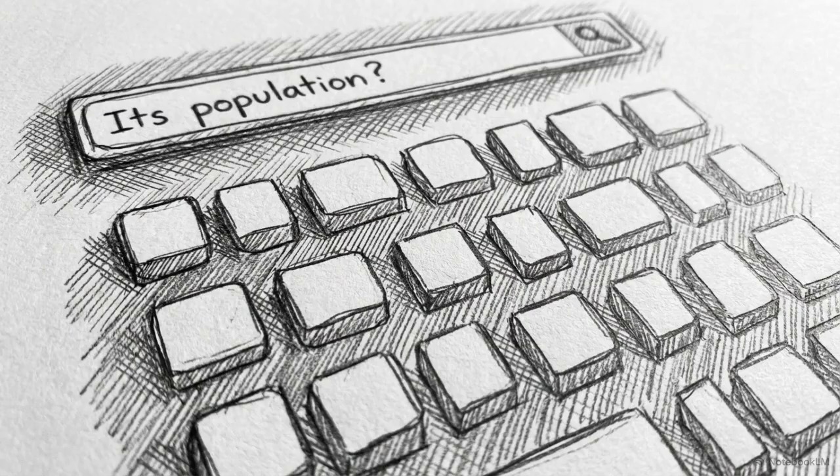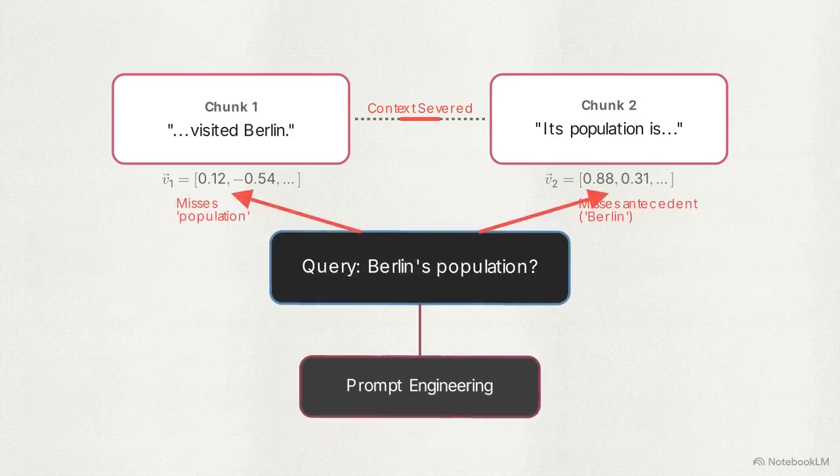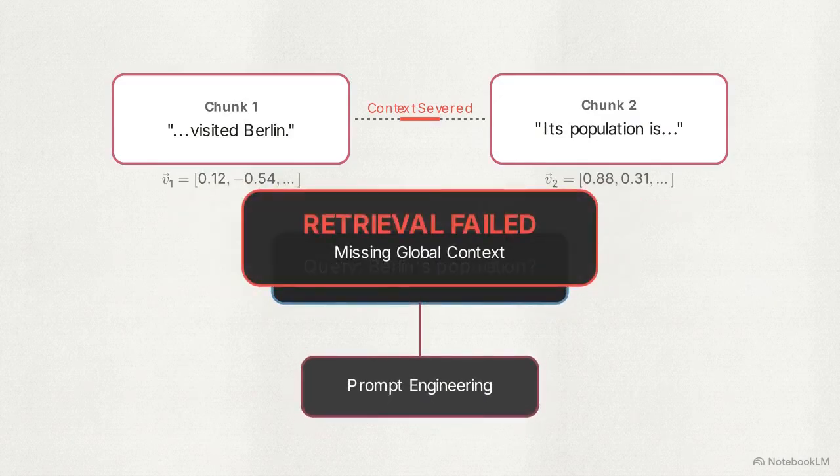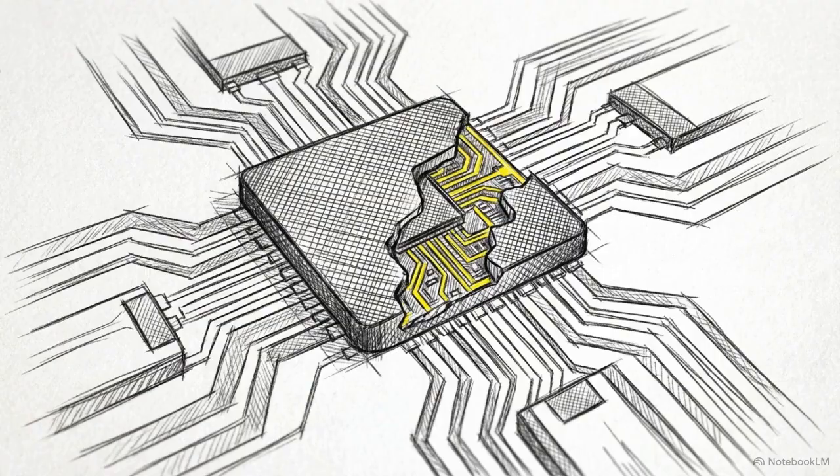This creates a document-level retrieval mismatch, where the true, continuous meaning of the text is stripped away, leaving only fragmented surface-level keywords. Because these foundational vectors lack global context, downstream prompt engineering cannot retrieve the correct antecedent. If the database cannot connect "its" to Berlin, the generation model will inevitably hallucinate an answer. To understand why this happens, we have to look past the macro document structure and examine the micro token level inside the transformer model itself.